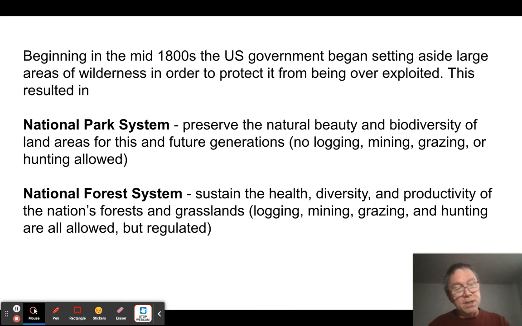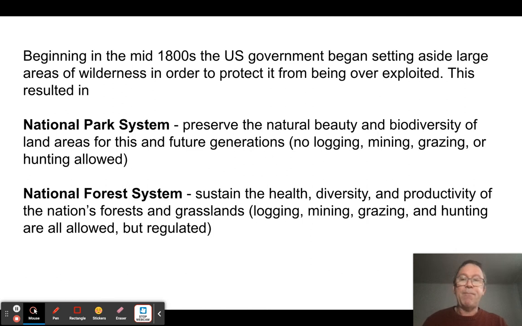The National Forest System is quite different. Now, the National Forest System, its goal is to make sure that these forests, much larger areas that don't necessarily have that wow appeal that national parks do, they want to take them and say, look, we want to make it so that it is economically beneficial so people can log them. We want people to be able to graze their animals there. So if you have cows or sheep, you can graze them here. We want to make it so that people can harvest mushrooms here, that people can go hiking here, ride their horses here. We're trying to have multi-use, including economic use.